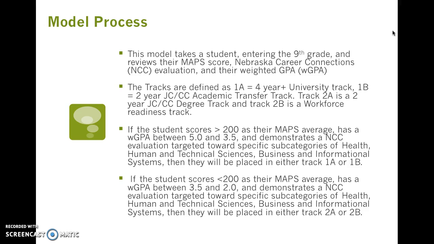The model process: the model takes the students entering the 9th grade and reviews their MAP scores, Nebraska Career Connections evaluations, and their weighted GPAs. The tracks are defined as 1A, which is a 4-year plus university track. 1B is a 2-year junior college, community college academic transfer track. Track 2A is a 2-year junior college, community college degree track, and track 2B is a workforce readiness track.